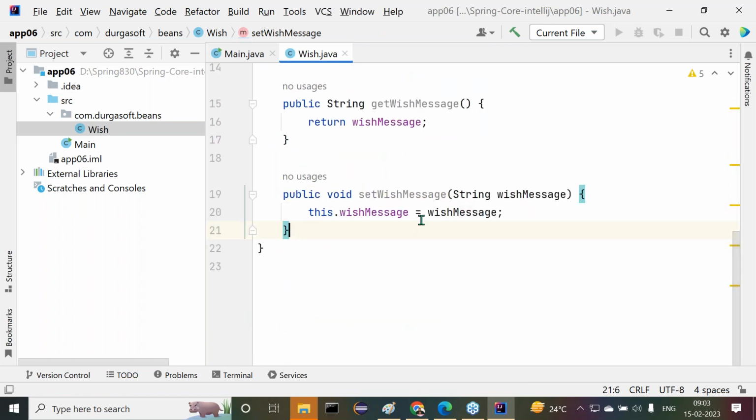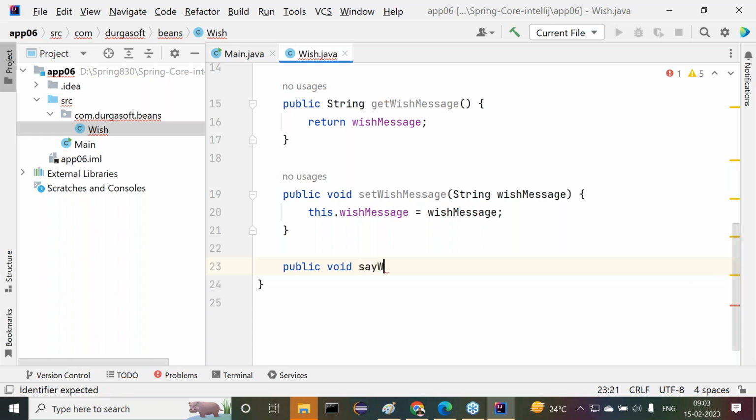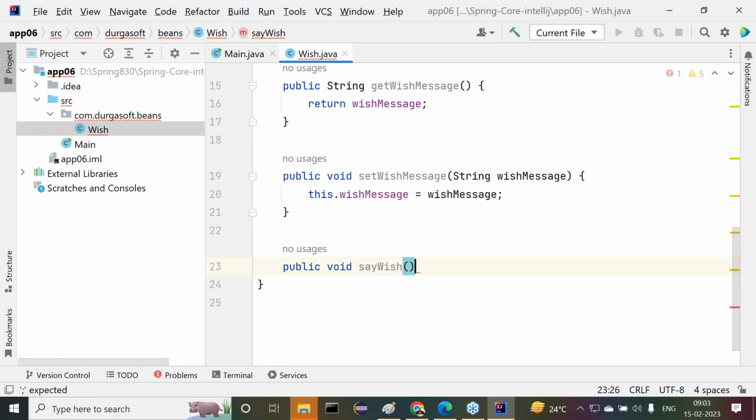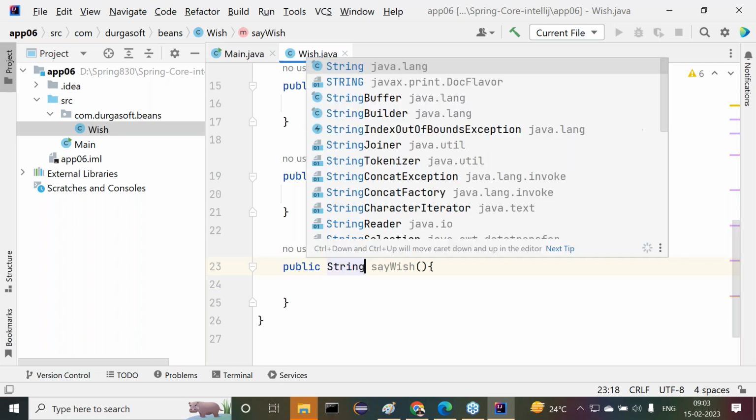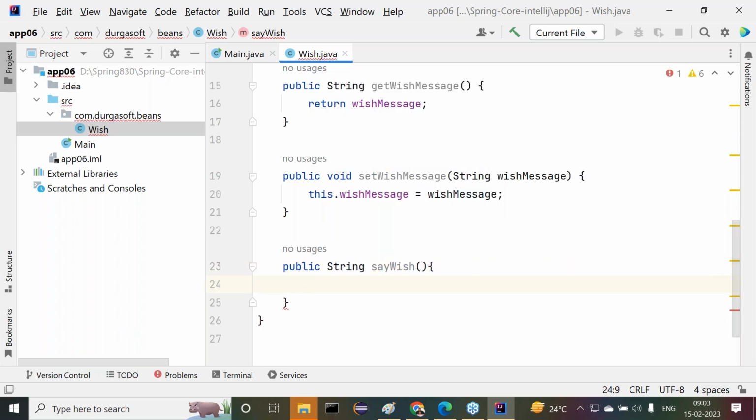Then after that I need to provide some business method. My business method I want to provide as public void, then say wish, for example, or something else. Here I need to prepare some message. Instead of void, I want to take a String. A String here I want to take. Now first of all, I want to take String message is equal to.